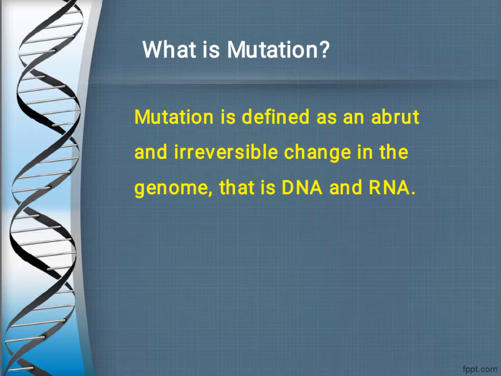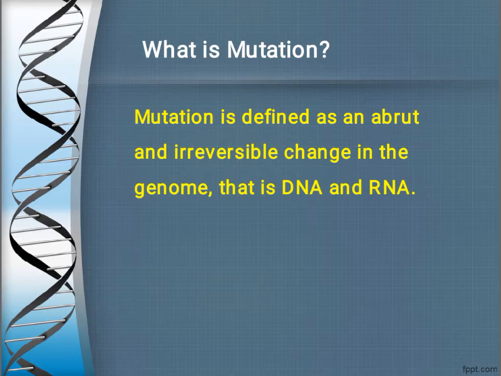Also, that change is irreversible. So mutation is defined as an abrupt, sudden and irreversible change in the genome, that is DNA and RNA.